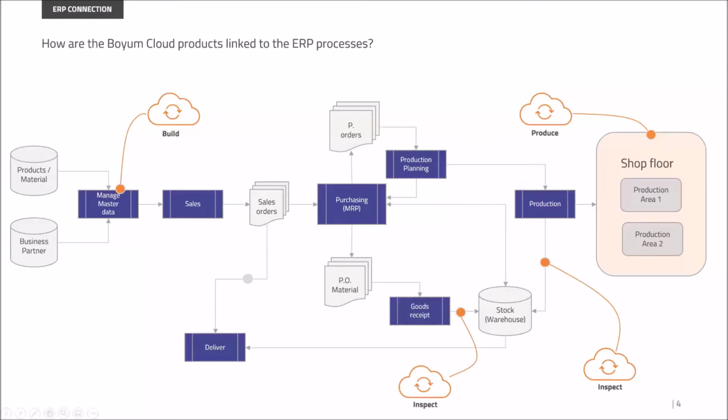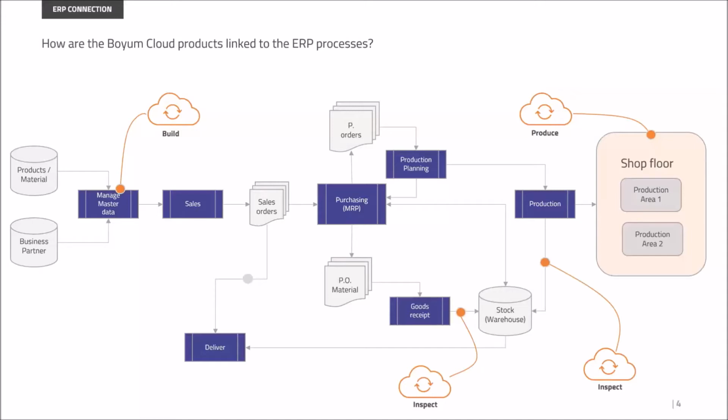But today we talk about Inspect. It supports the entire inspection process for material inspection after production, and of course we are building right now inspection during production. Inspect monitors the SAP transactions of the process and automatically creates inspection orders, and I will show you that today so you can see it.